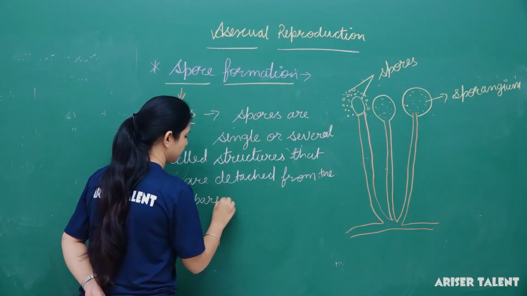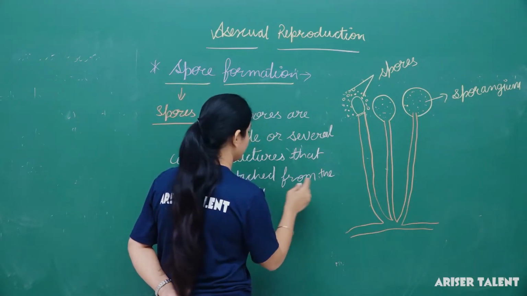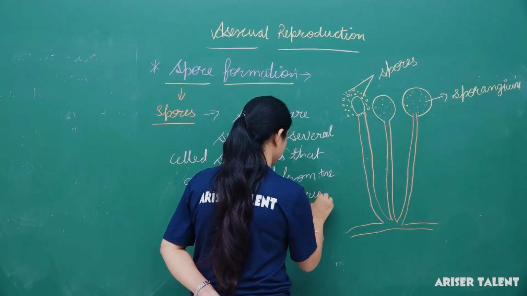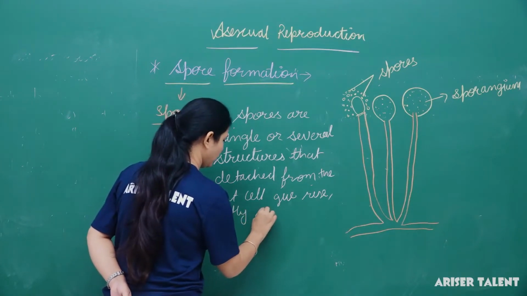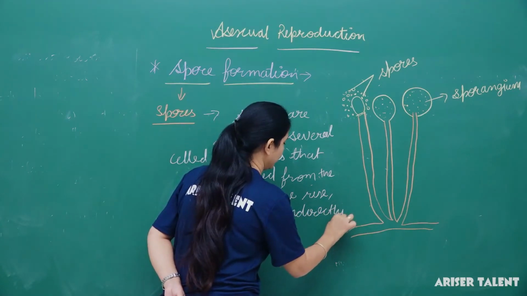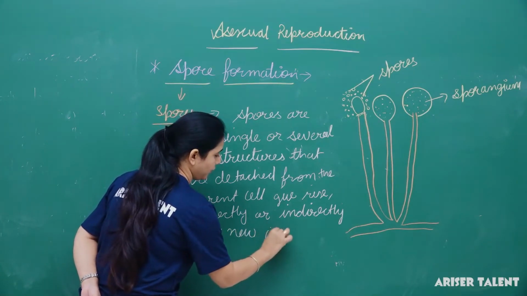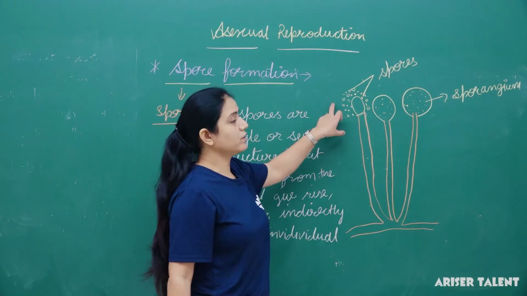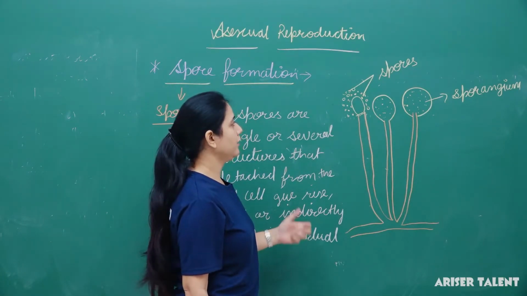Let me mention here, they are detached directly from the parent cell and give rise directly or indirectly to a new individual. So what is the function of these spores? Actually they give rise to a new individual directly or indirectly. So these are spores.